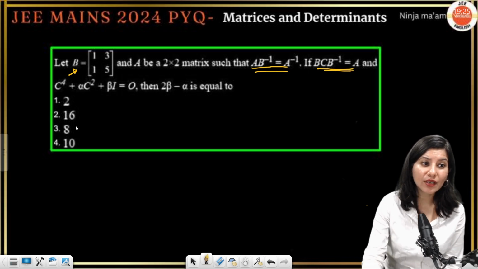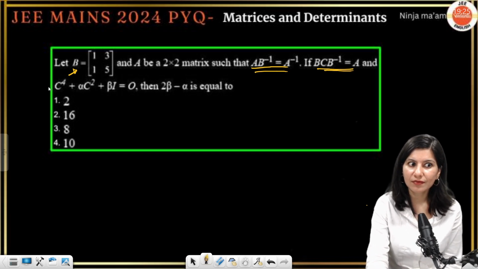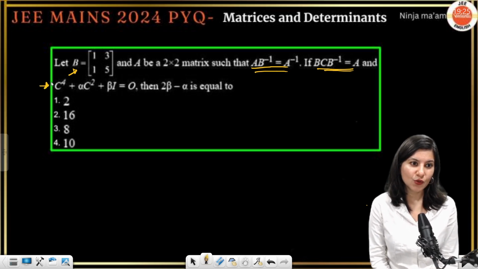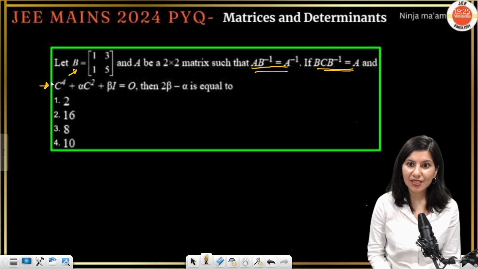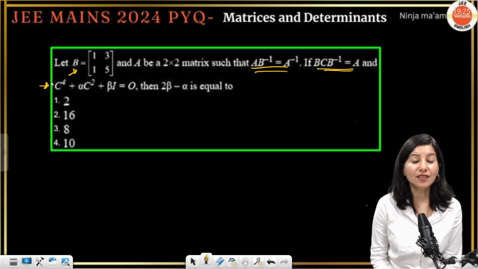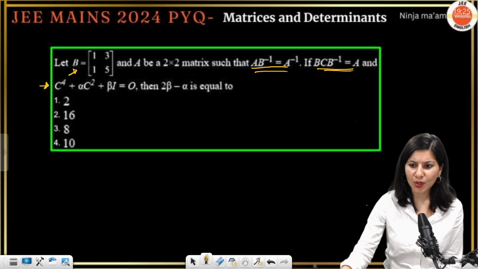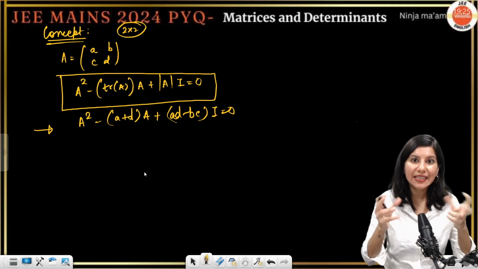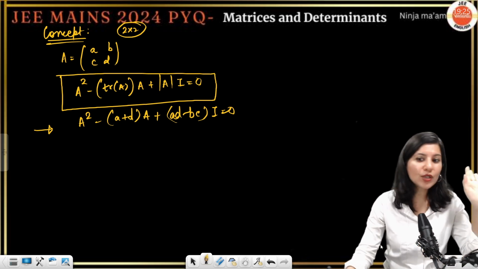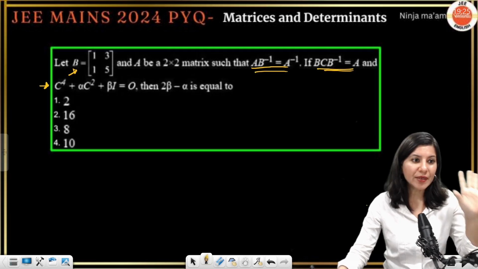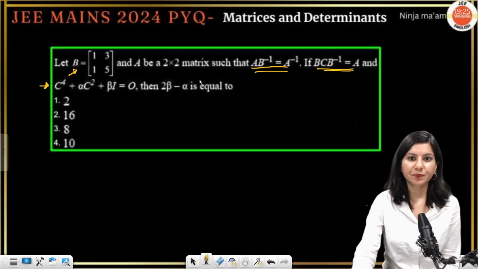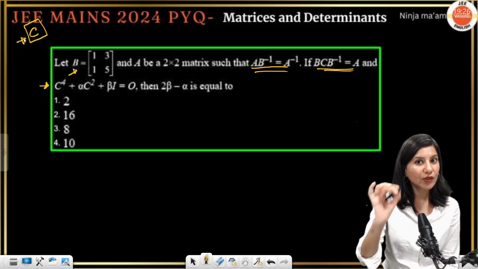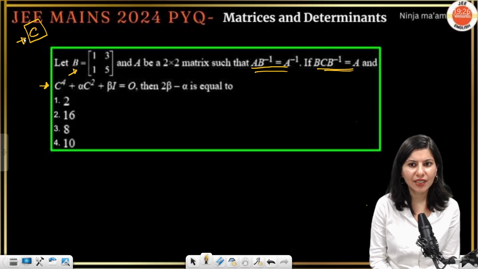Now they are giving a polynomial equation in C. To actually get this polynomial equation in C, we need to get the C matrix, because whenever a polynomial equation in a matrix is given, this is the only concept related to it. If I have this C, this question would be a cakewalk for me. How to get C?